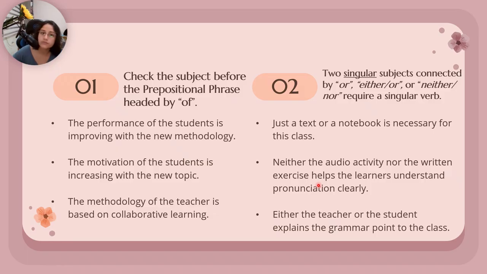It is singular. Next one is: either the teacher or the student explains the grammar point to the class. Here again, we are talking about the teacher or the student. We have two subjects, but we are not mixing them. So the verb is singular, it is explains.